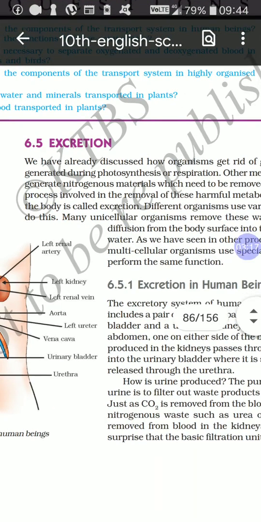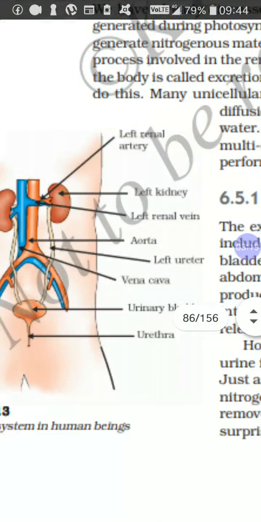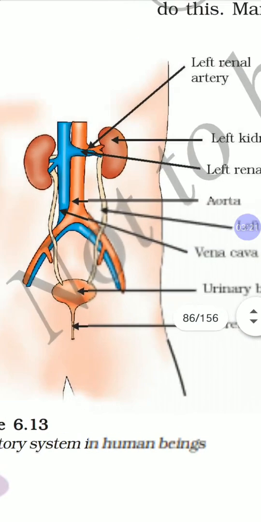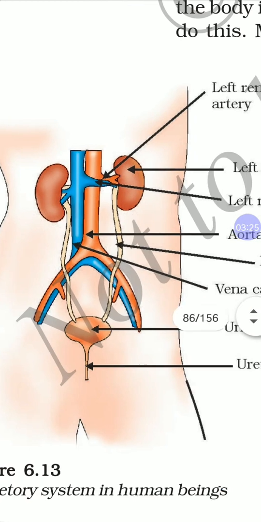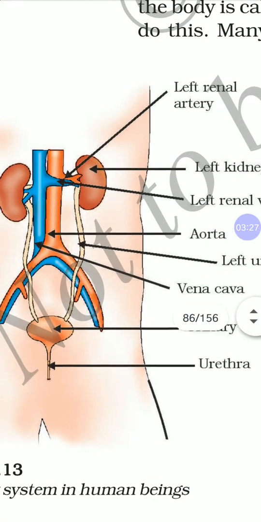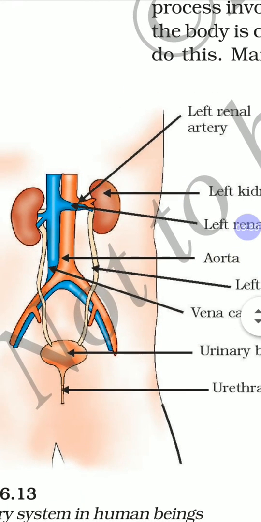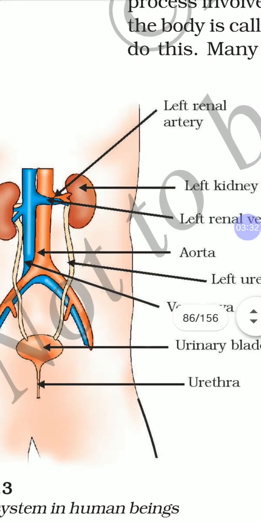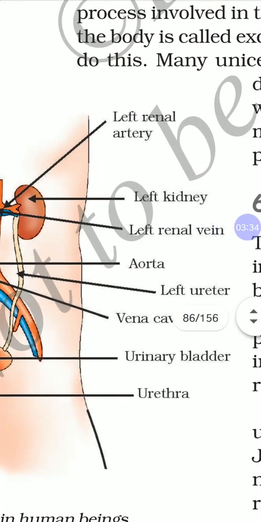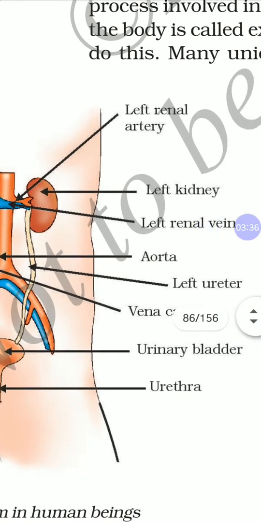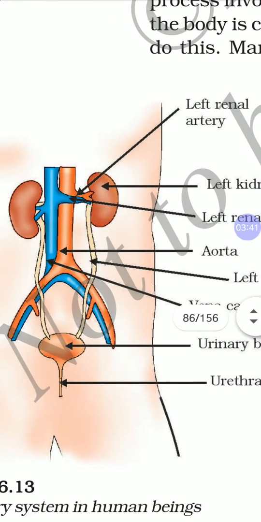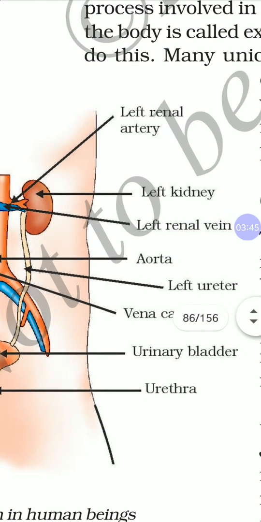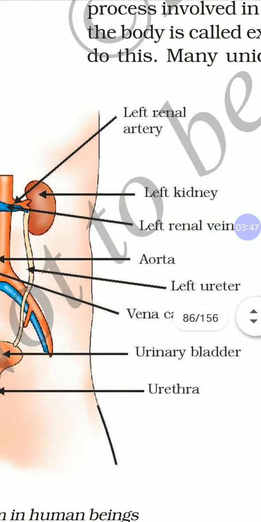I will concentrate on the diagram. The excretory system of human beings includes, as you see, a pair of kidneys and a tube-like structure called ureter, and urinary bladder and urethra.